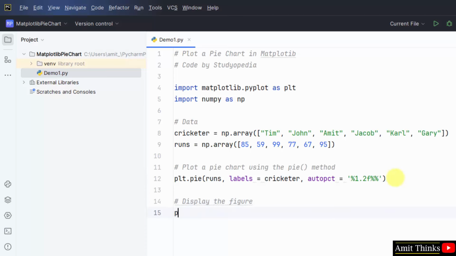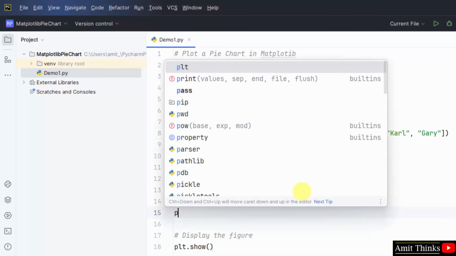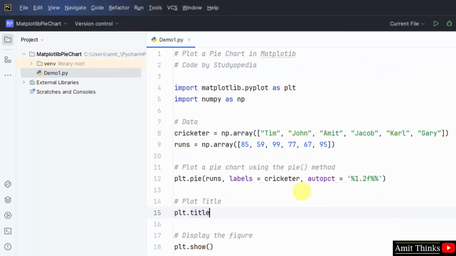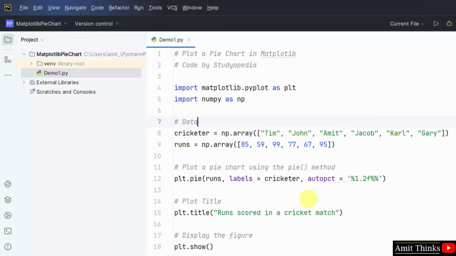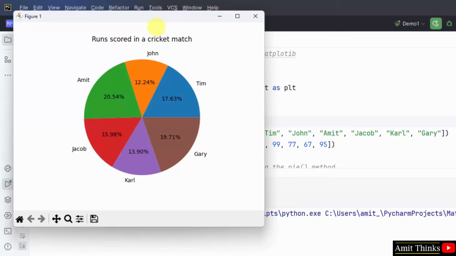Display the figure. plt.show. We can also set the title. Okay, file, save all, right click, run. Now let's see what will be visible.